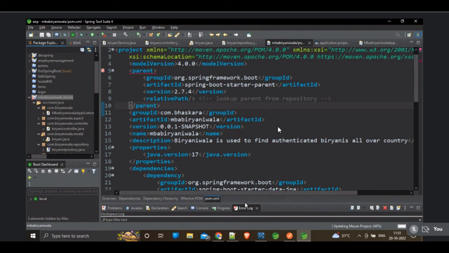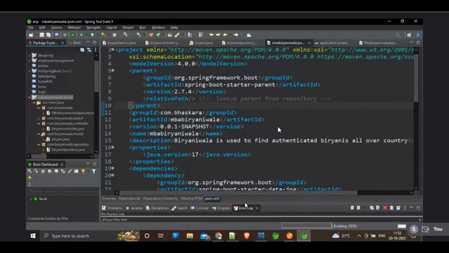Come on. We didn't do anything in the pom.xml except adding the dependency. Yeah, see, the issue is gone.